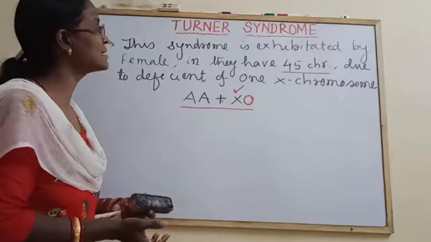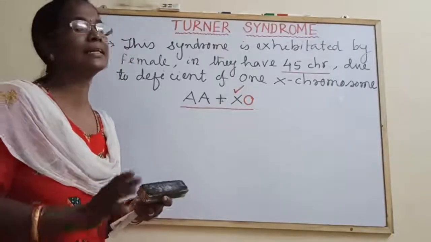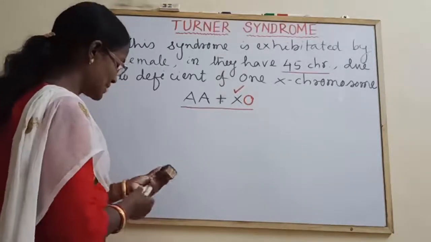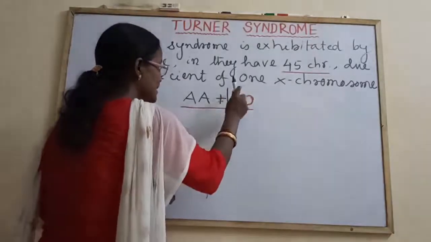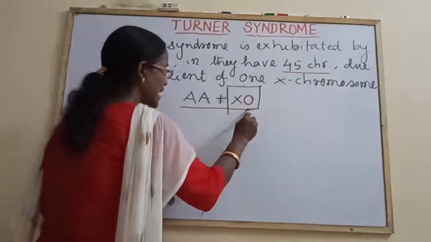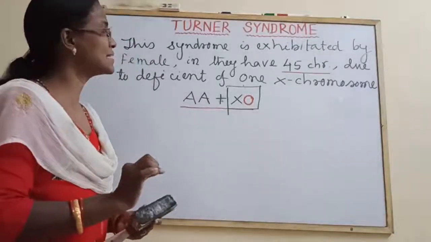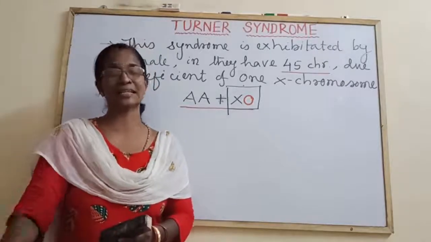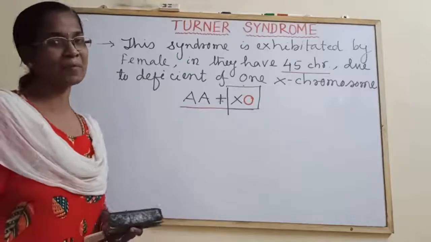Due to loss or deficiency of one X chromosome, this is collectively known as Turner syndrome. Okay, understood? And this case is also described as X0. So X0 means which type of syndrome? It is nothing but Turner syndrome. Okay. And it was first described by scientists.